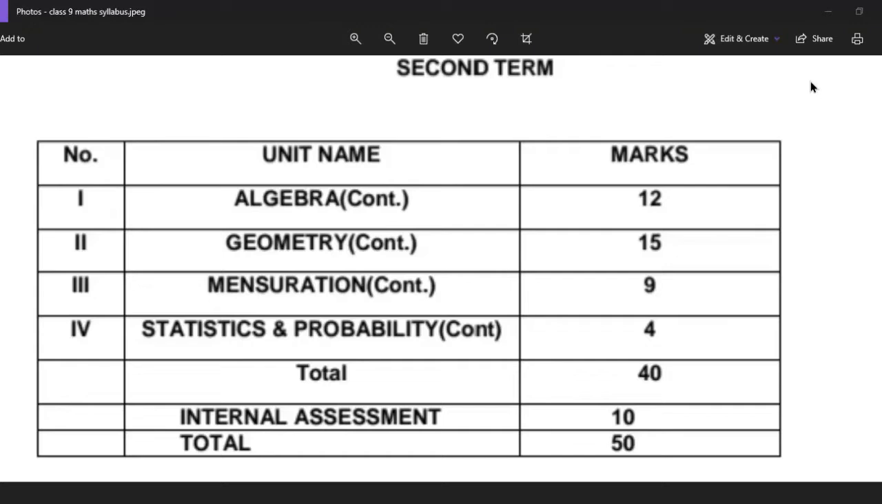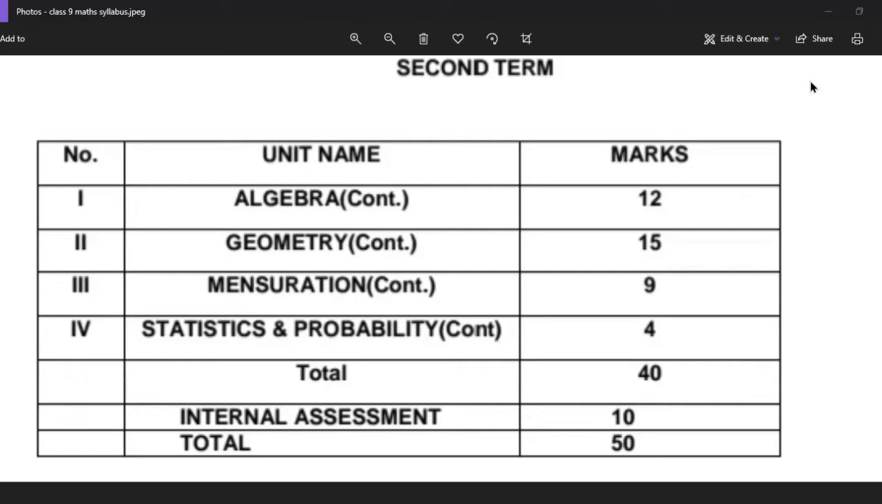Then in geometry you will be getting 2 chapters, that is circles and constructions. So in these 2 chapters you will be getting 15 marks. Then in mensuration you will be getting surface areas and volumes. So in this chapter you will be getting total 9 marks. This chapter is a little bit lengthy. Total 8 exercises are there, so you have to practice properly.